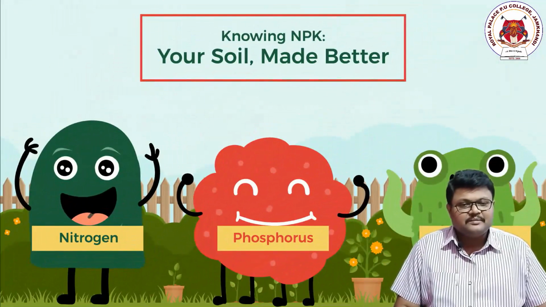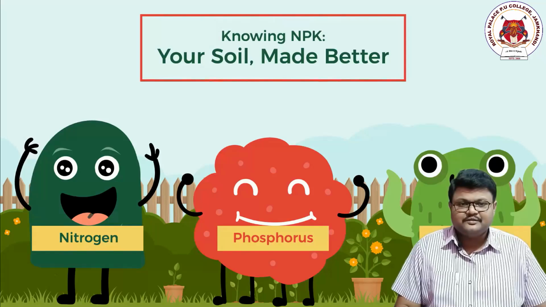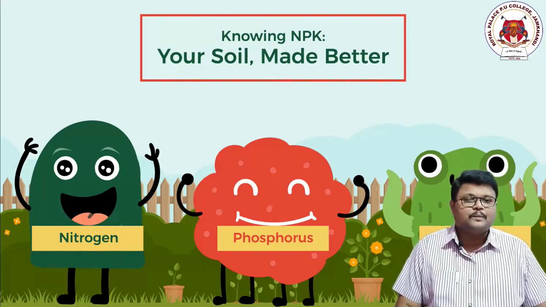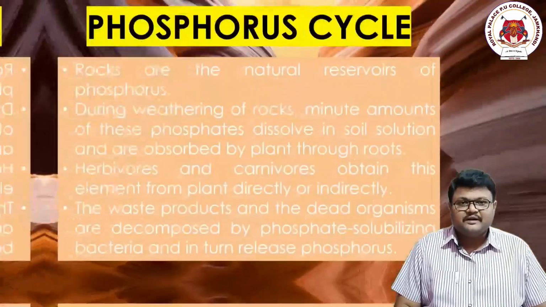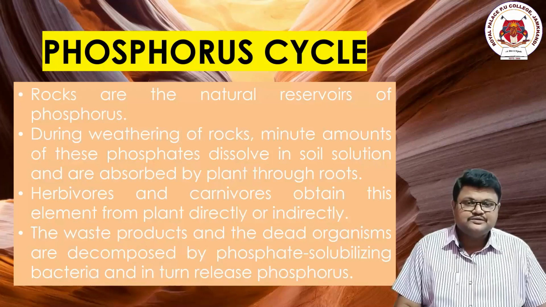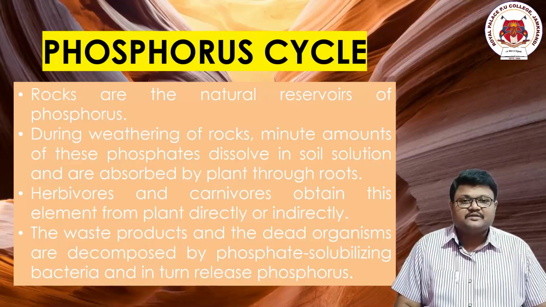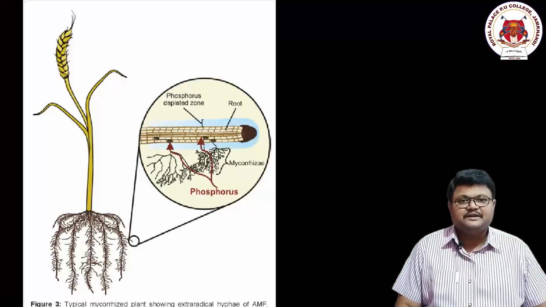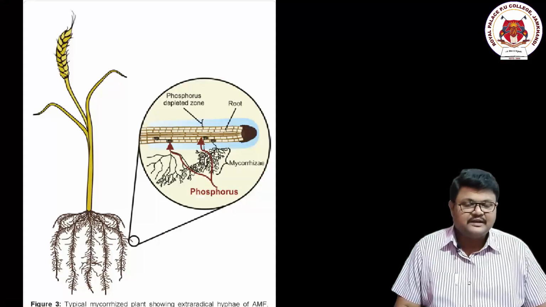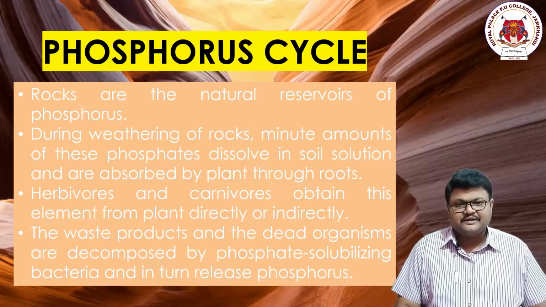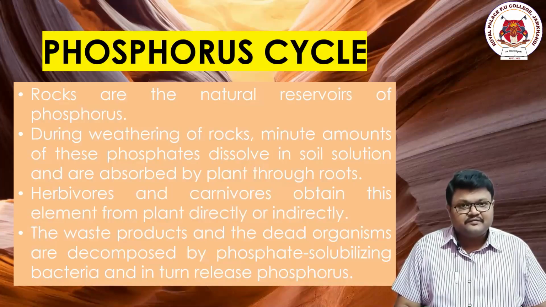Out of so many minerals or nutrients, this is also one of the important nutrients of a soil for the plants to grow. So the plants require phosphorus for their growth and development, and from the roots of the plants and from the soil, this phosphorus is absorbed and allowed to enter into the different parts of the plant. Now the herbivores, they eat plants, right? And the plants contain phosphorus.